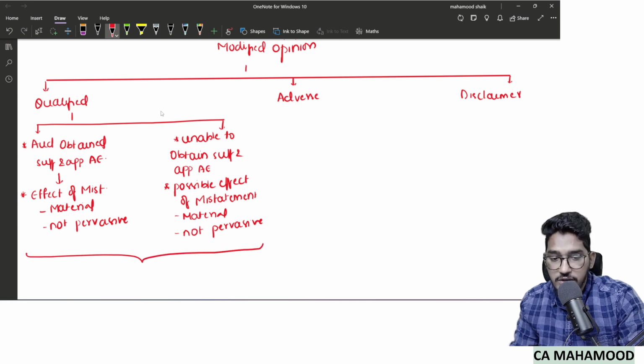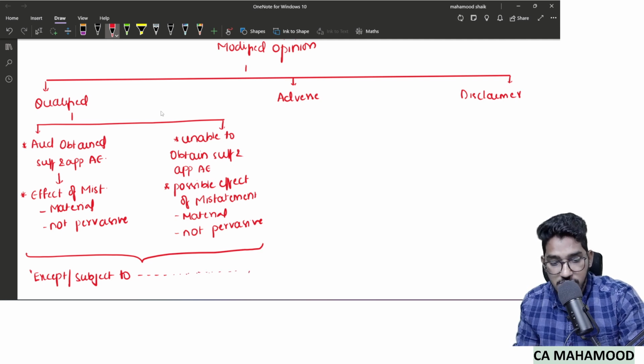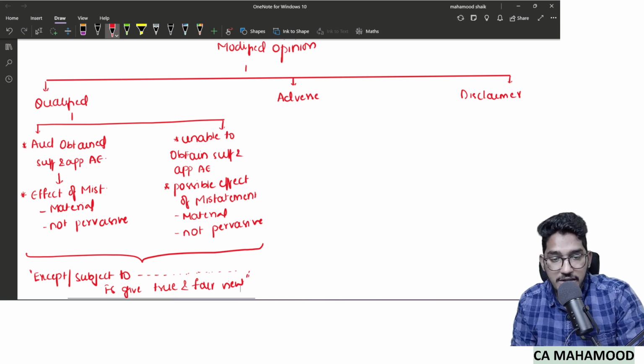And what is the terminology which we use here? How to identify a qualified opinion? The terminology which will be used here is "except" or "subject to" certain items. Those items will be explained. Except or subject to certain items, financial statements give true and fair view. The moment you find this terminology, what kind of opinion is it? It is a qualified opinion. So this is regarding qualified opinion, and these are the two cases in which it will be given.